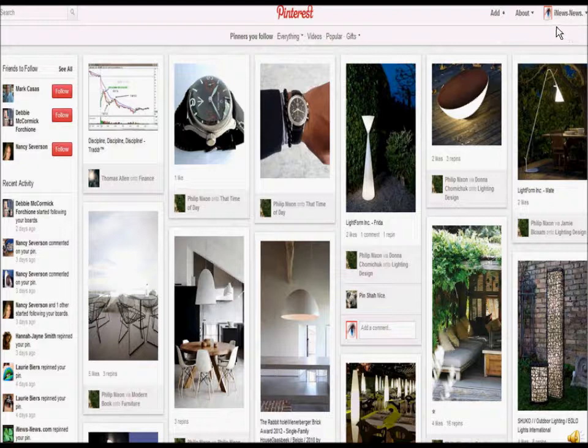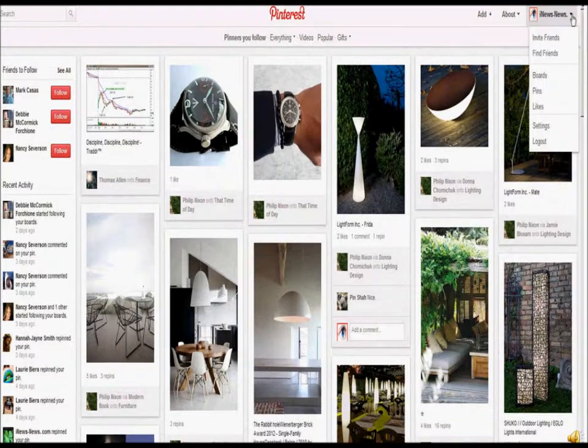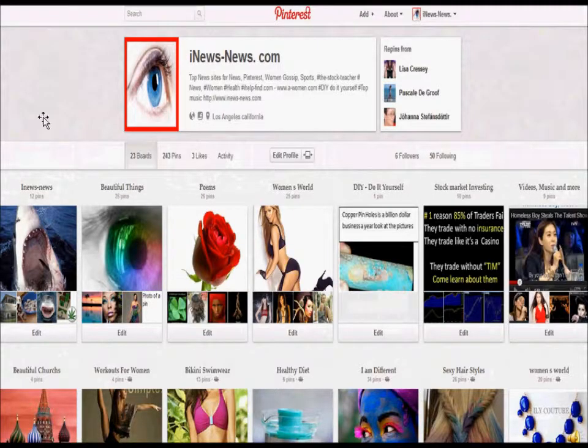Okay? Now what you can do is you can click this down button right here, this little arrow button. If you click the little arrow here, you'll see that it brings up these things like invite friends and find friends and your boards. I'm going to show you how to make these boards, your pins, your likes, but usually I never hit this down arrow. I just hit this button right here, and that will take me to my particular board. And my board looks like this.